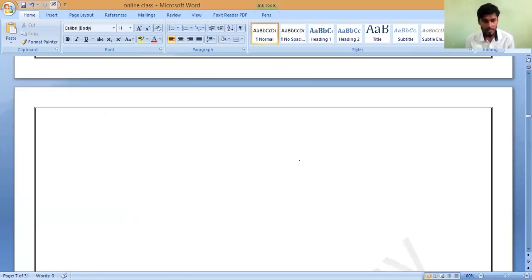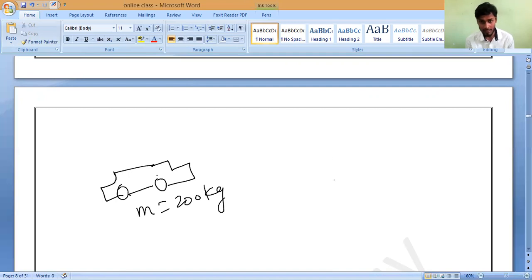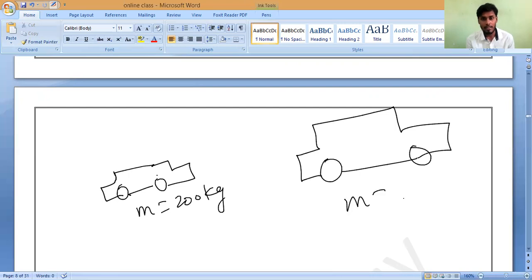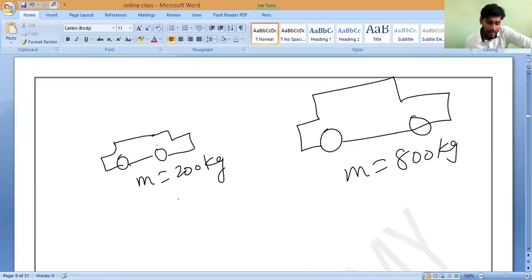Now let us come to the mass and acceleration. For example, this is car one, which has a mass of 200 kg. And this is another car, which has a mass of 800 kg. Just imagine, if you want to produce acceleration, which one can you push easily? The 200 kg one. We can create more acceleration with this one compared to the other, because here mass is less and there mass is more.